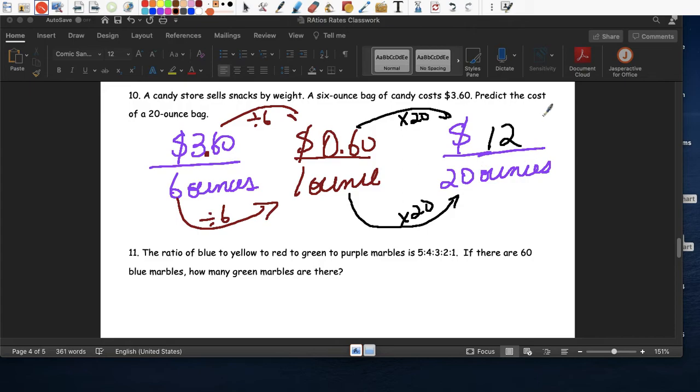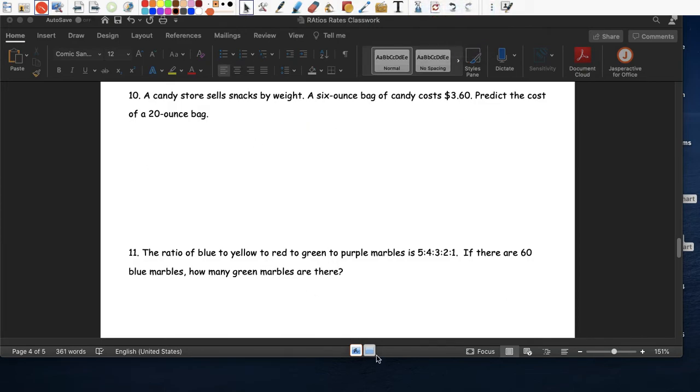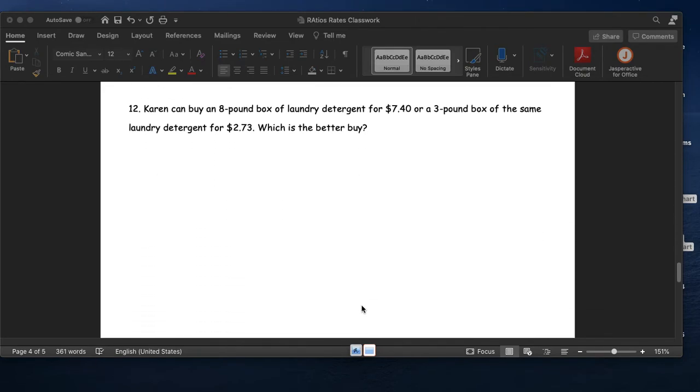So 20 ounces of candy me va a salir $12. Okay. So as you can tell, it gets easier and easier cuanto más practicamos, ¿no?